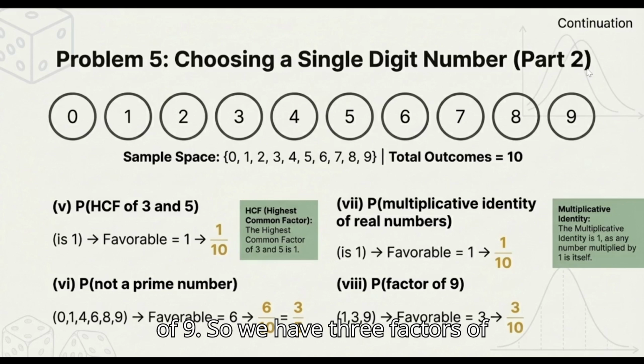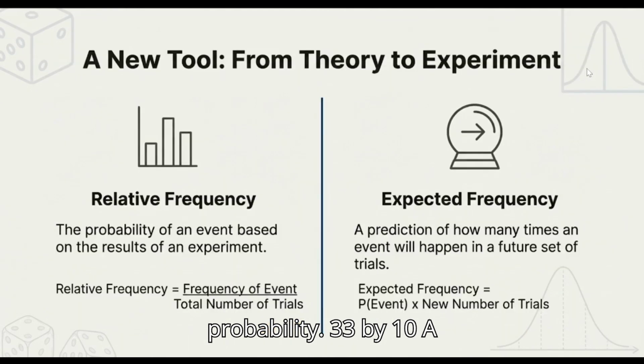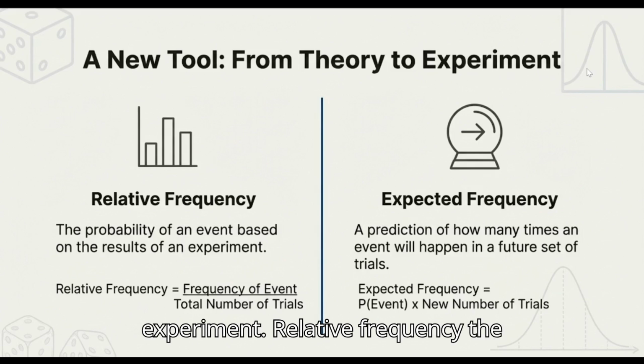So we have three factors of 9 in this single digit number sample space, and that is 1, 3, and 9. So favorable outcomes are 3 and our probability will be 3 by 10. A new tool from theory to experiment.